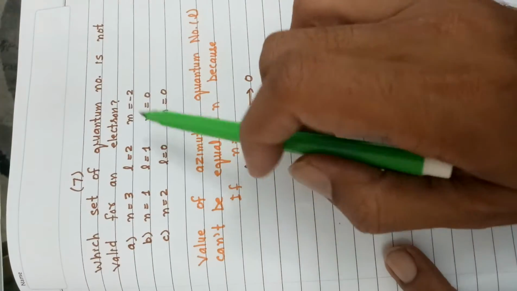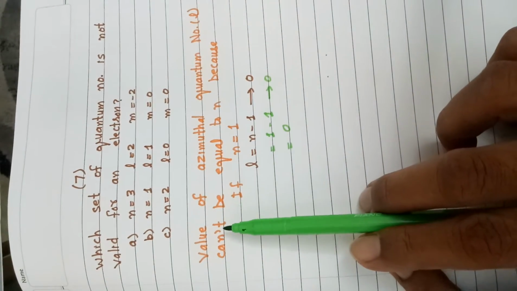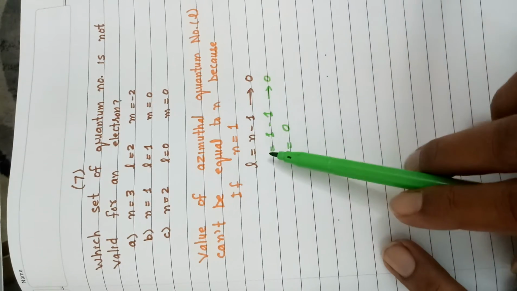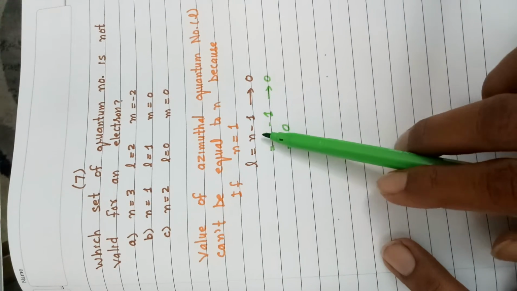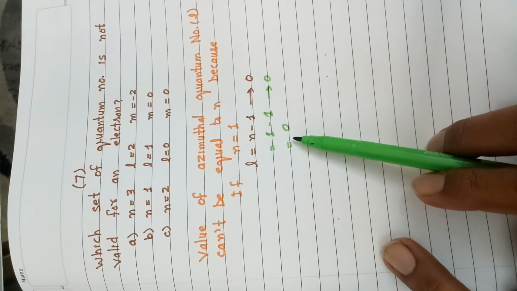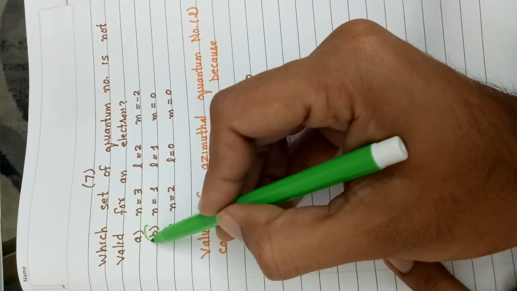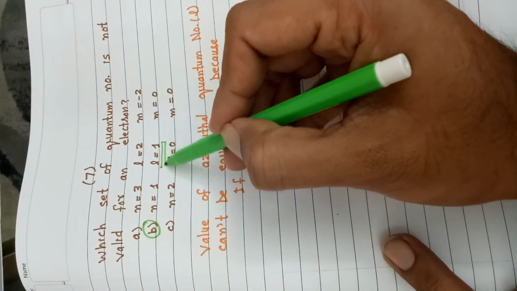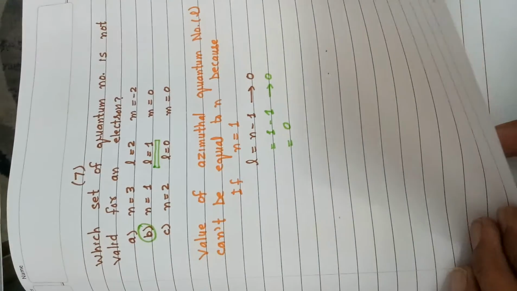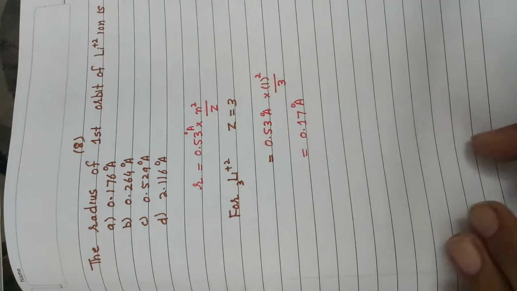Similarly, seventh is, which set of quantum number is not valid for an electron? Again, logic is same. Value of azimuthal quantum number l can't be equal to n, because if n is equal to 1, according to this formula, we will place 1 instead of n, we will get the answer equal to 0. So correct option to question number 7 is B, because in this case l is equal to 1 is incorrect, because if n is equal to 1, l can't be equal to 1.